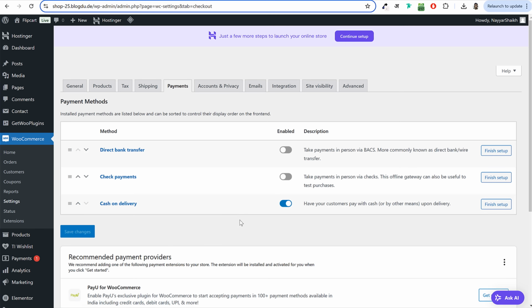Now for accepting online payments, we have to set up different payment gateways. It all depends on the country you're watching this video from or you're creating this website for. If you're from USA, there are many payment gateways available. The most common and most popular one is Stripe payment gateway, which is also accepted in Europe, in Australia, in these kind of countries.